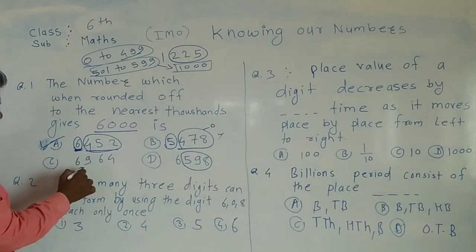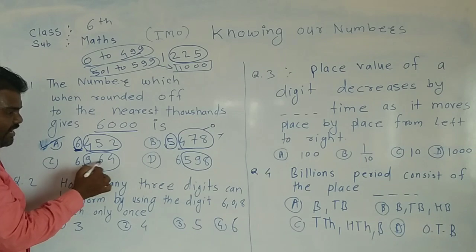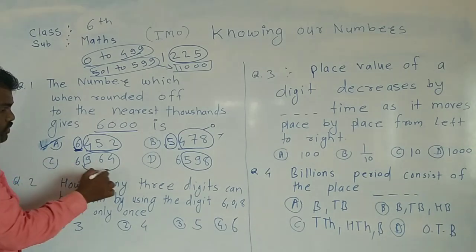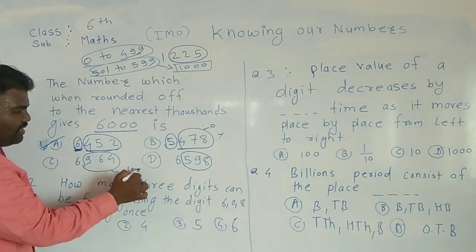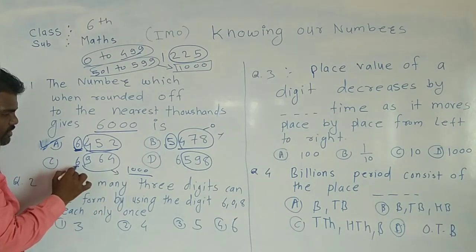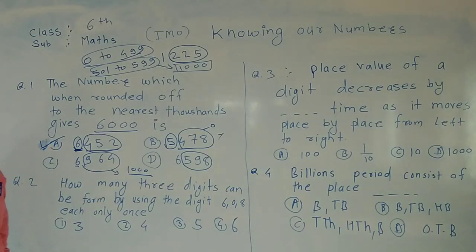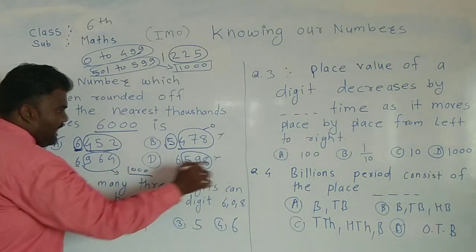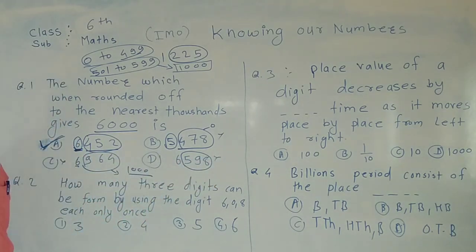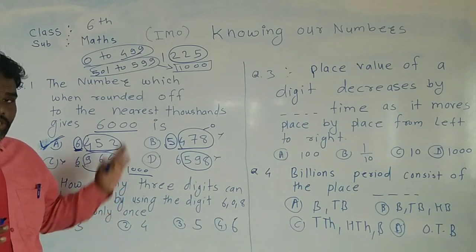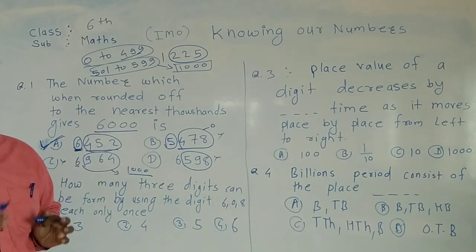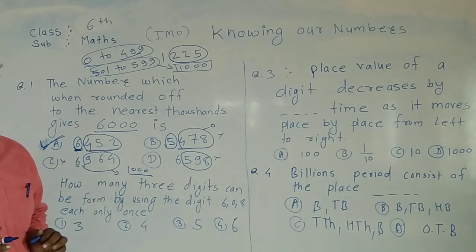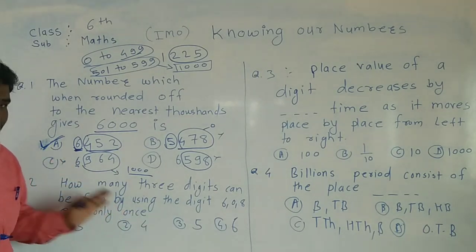And what about this? This is 964. So this will be nearer to the 1,000. But 1,000 plus 6,000 will be 7,000. So this is also not the correct answer, and this is our correct answer. I hope you understand the explanation of rounding off to the nearest 1,000. So let's talk about the next question.